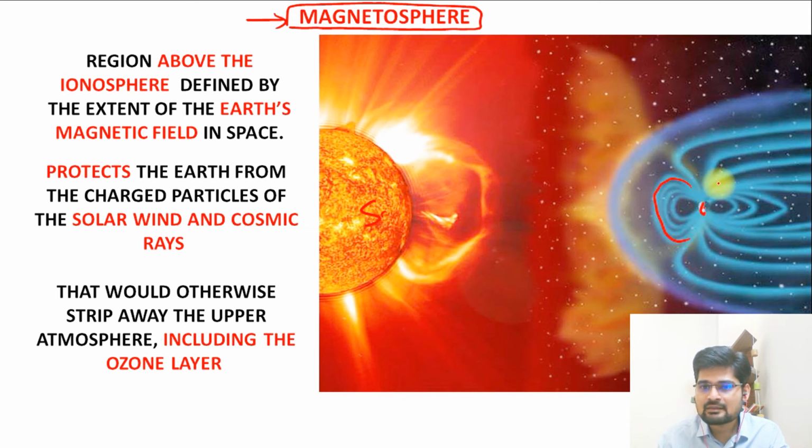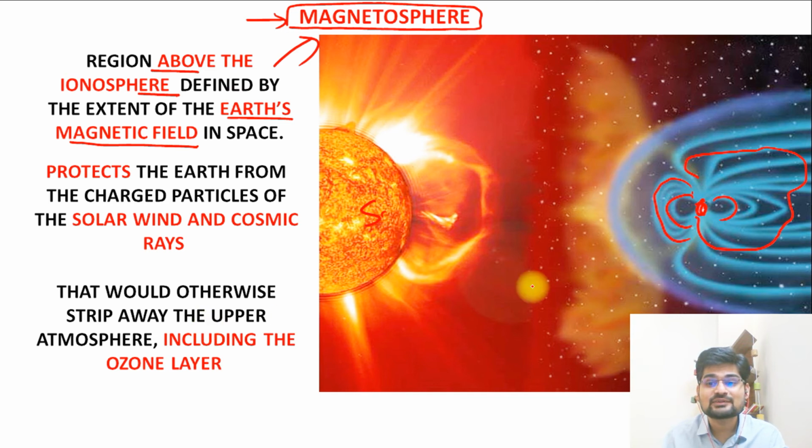And this is its magnetic field, as we understand, right? So Earth's magnetic field is around this. The region above the ionosphere, remember, ionosphere is one of the layers in the upper atmosphere, is defined by the extent of Earth's magnetic field, and that is why it is known as magnetosphere. It is connected to the outer space and protects the Earth from the charged particles of solar wind and cosmic rays.